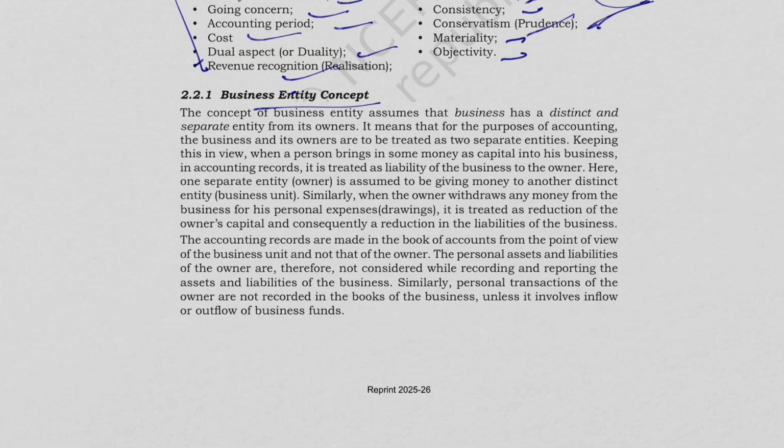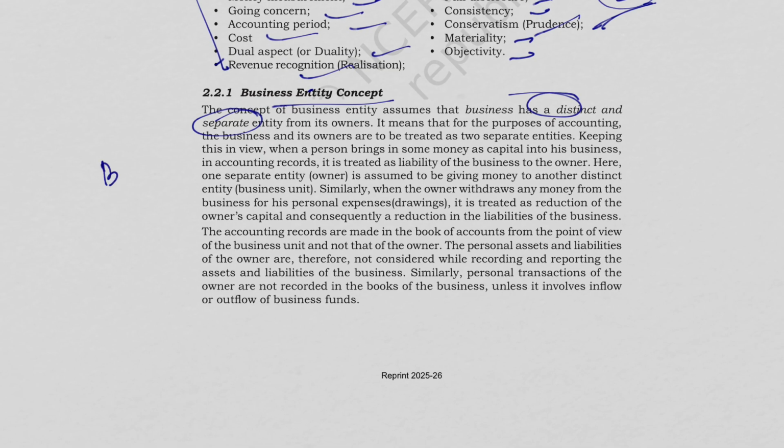When we say the concept of business entity, it assumes that the business has a distinct as well as separate entity from its owner. So when we are saying ABC Limited, even if it's a sole proprietorship, the owner and the business have a separate identity of their own. So when we say the business, it is not equal to its owner. Sole proprietorship also, it's not the same. So this is an accounting assumption.